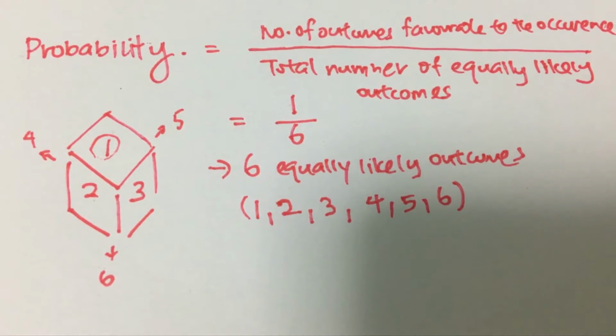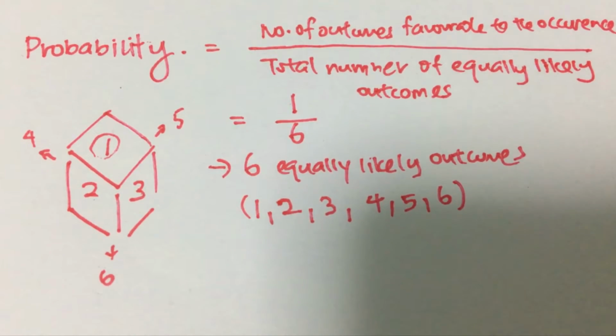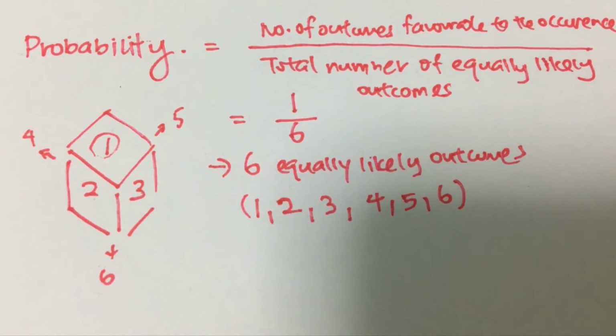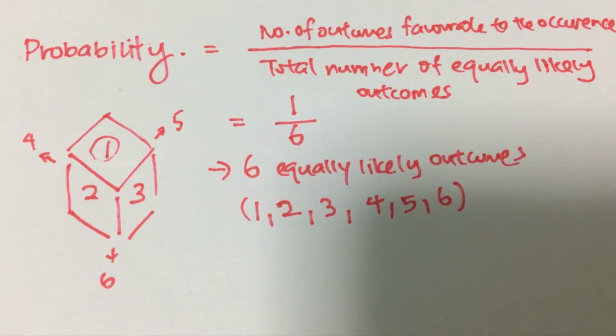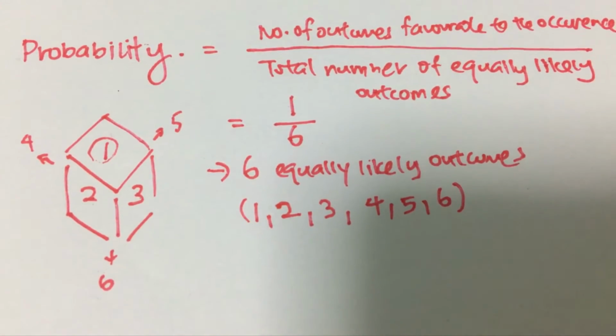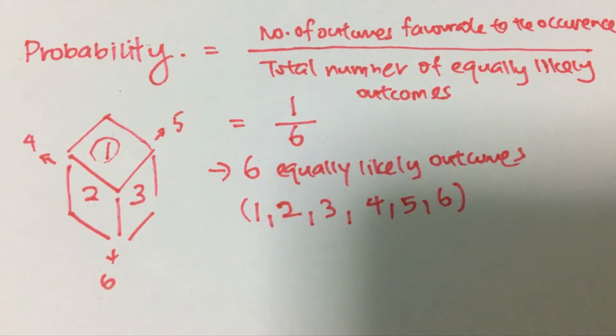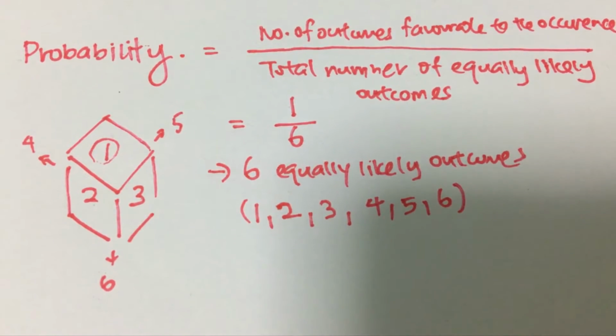So the basic idea of probability is just the number of outcomes favorable to a particular occurrence over the total number of equally likely outcomes. In this case, if you were to throw a dice, all the possible outcomes are 1, 2, 3, 4, 5, 6, and hence there are 6 total equally likely outcomes.